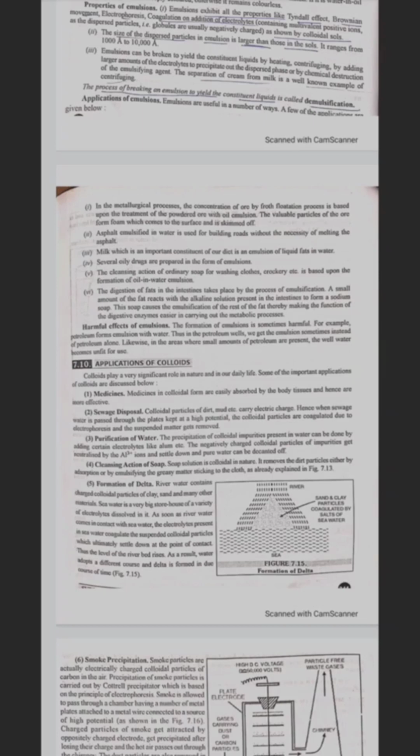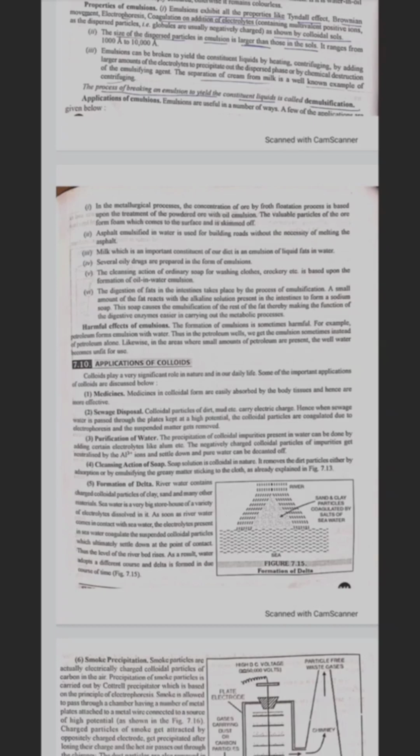Harmful effect of emulsion. The formation of emulsion is sometimes harmful. For example, petroleum forms emulsion with water. Thus, in a petroleum well, we get the emulsion sometimes instead of petroleum alone. Likewise, in areas where small amounts of petroleum are present, the well water becomes unfit for use.